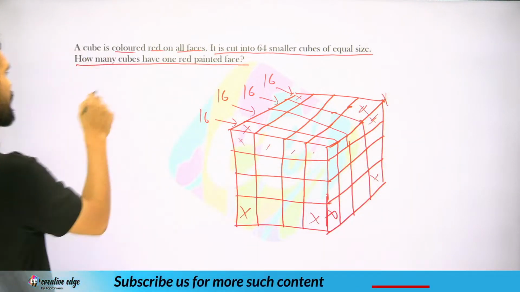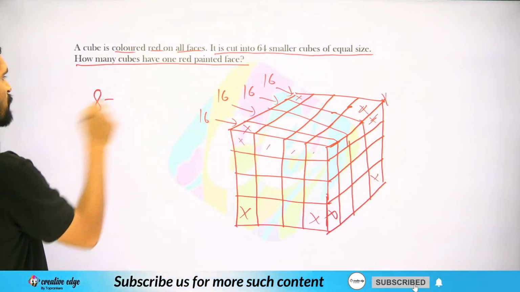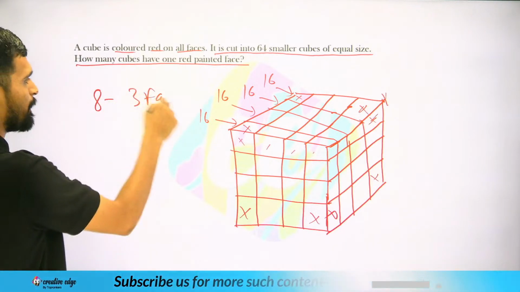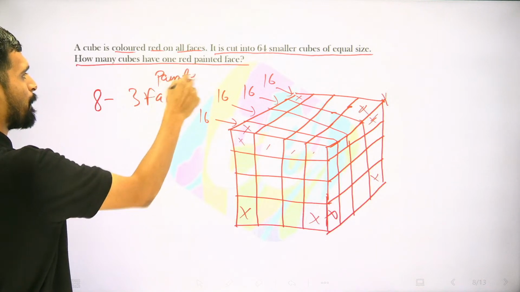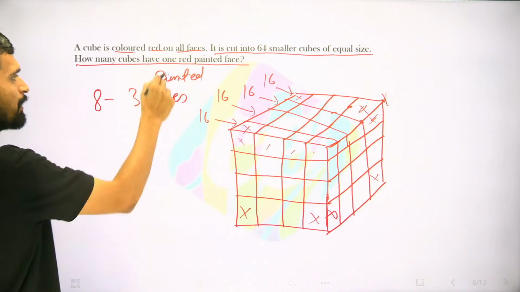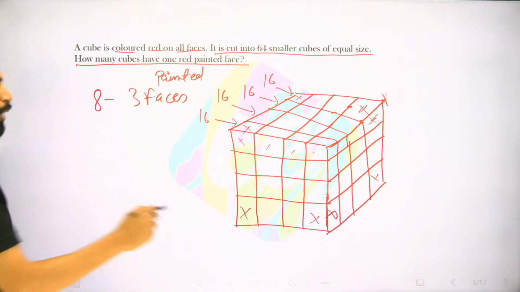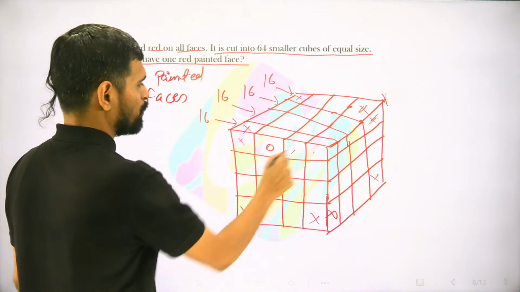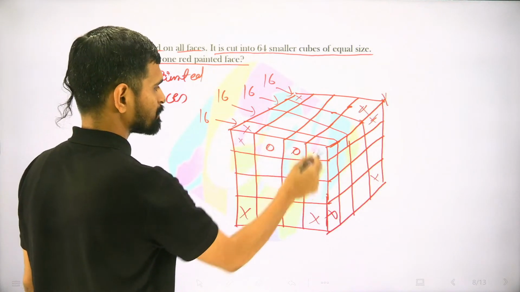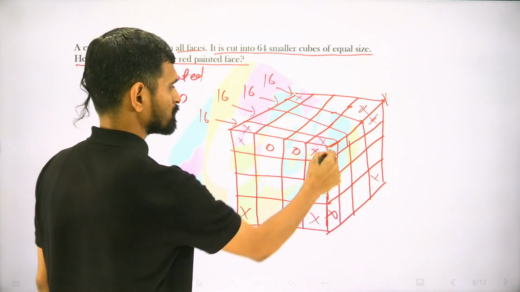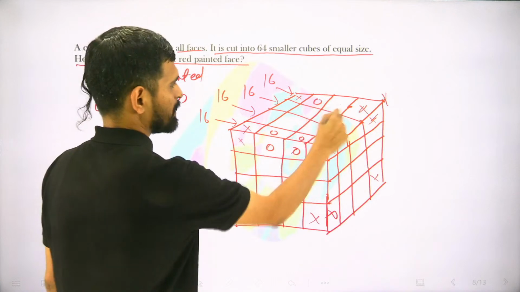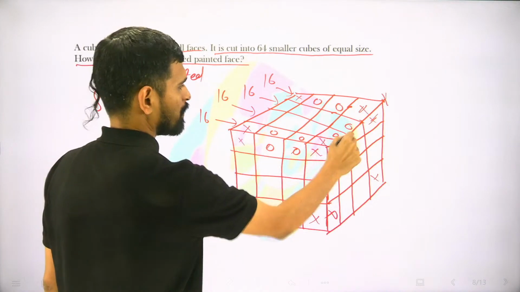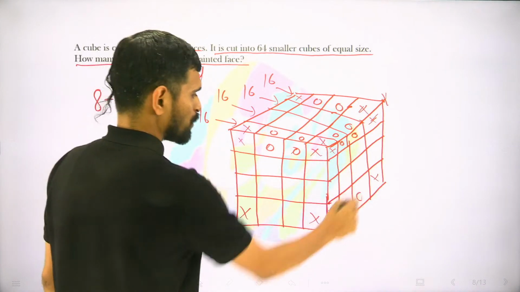So there will be eight corners. So eight corners will have three faces painted, right? Now, the circles that I am marking will be two faces painted.